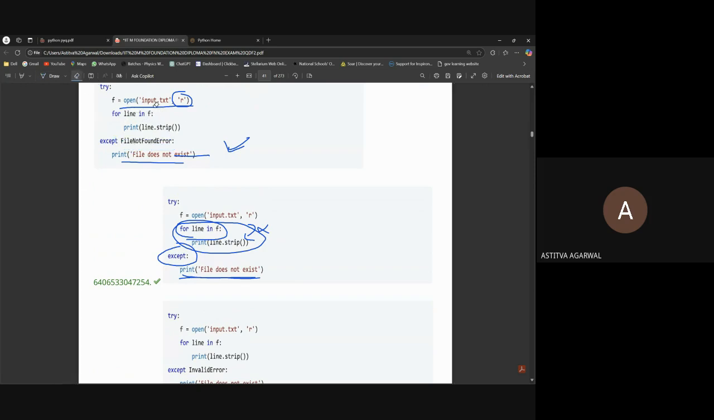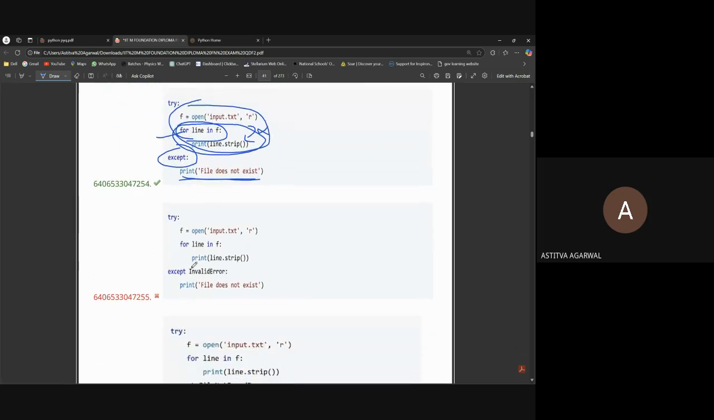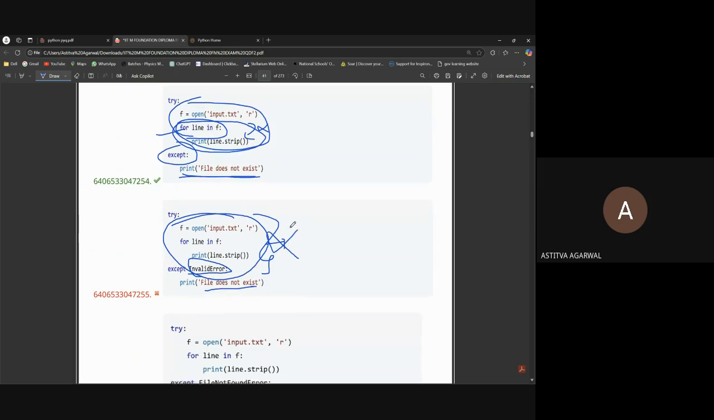So while we are writing the type of error in the except block, if that error comes up, only then will the print statement work. So these two are correct because FileNotFoundError can only occur in this type of snippet. But here we are writing except InvalidError, and InvalidError cannot be caused in this scenario. This code cannot work, and file does not exist won't print, so the code will be wrong.